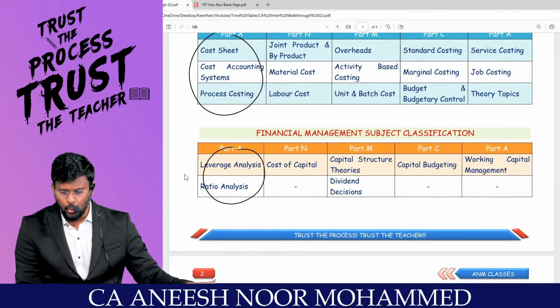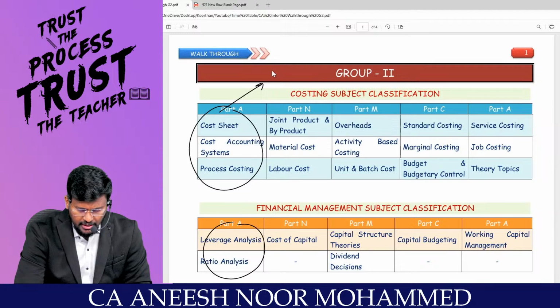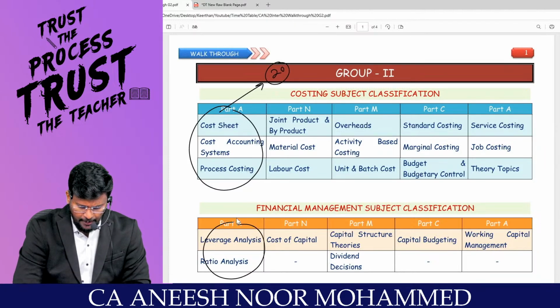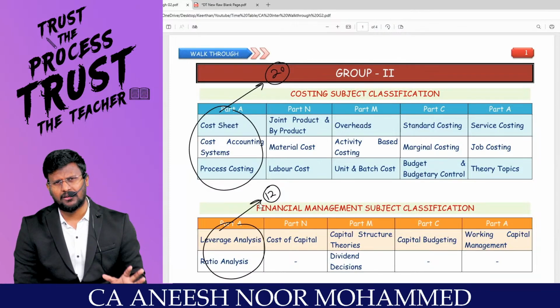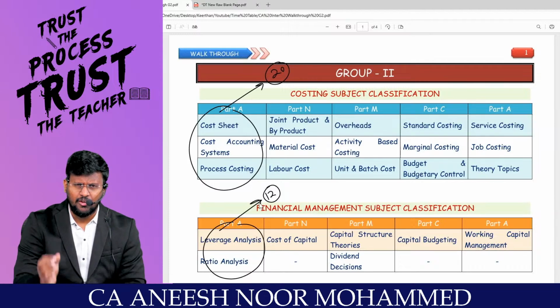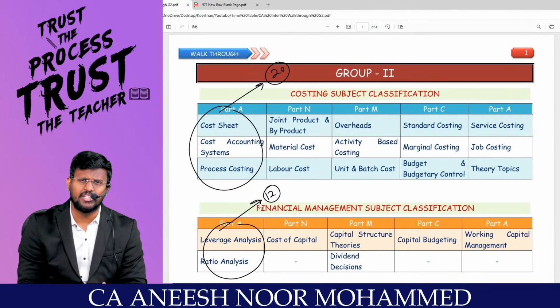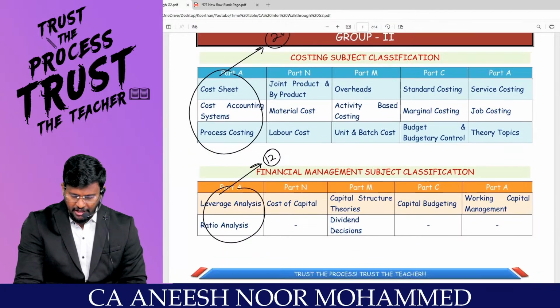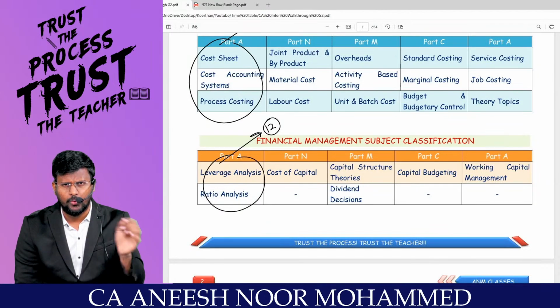That's it, you will be clear with the first 2 chapters. This will nearly come to 20 marks in the exam, and this nearly 12 marks in the exam, the first part. So for us, costing means only 3 chapters for the next 10 days from today onwards, and FM means only 2 chapters for the next 10 days from today onwards.